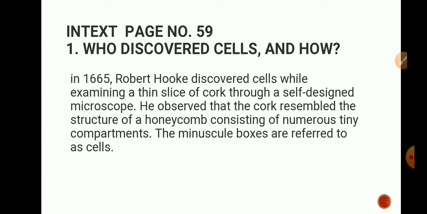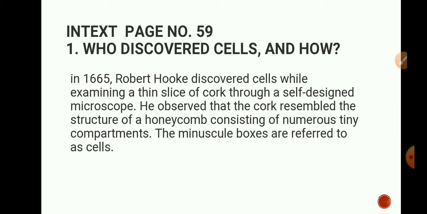In 1665, Robert Hooke discovered cells while examining a thin slice of cork through a self-designed microscope. So he was observing a slice of cork under his self-designed microscope. At that time he observed that cork resembled the structure of a honeycomb.